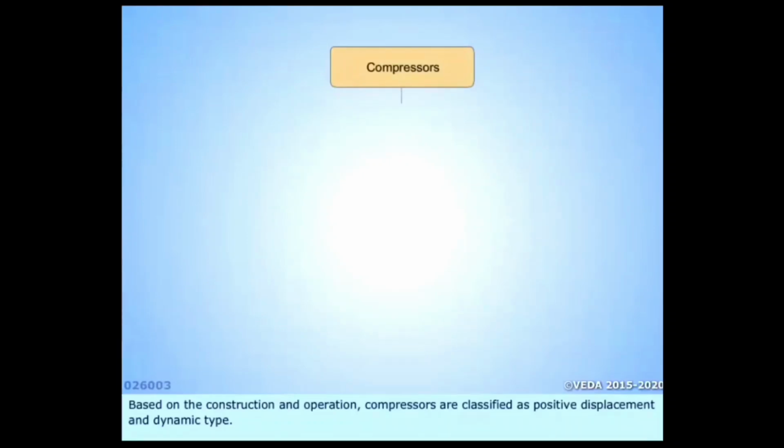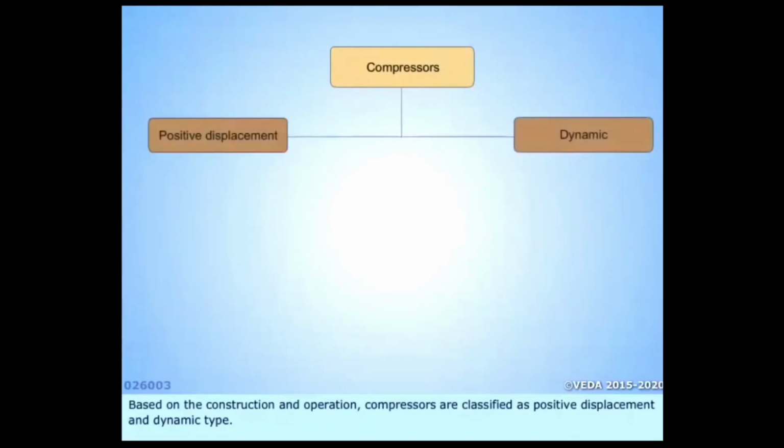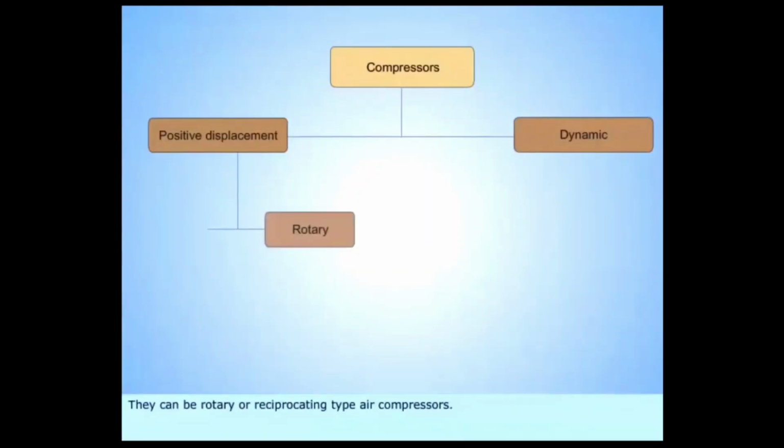Compressors are classified as positive displacement and dynamic type. In positive displacement compressors, air is compressed by displacing a fixed volume of air to a reduced volume. They can be rotary or reciprocating type air compressors.